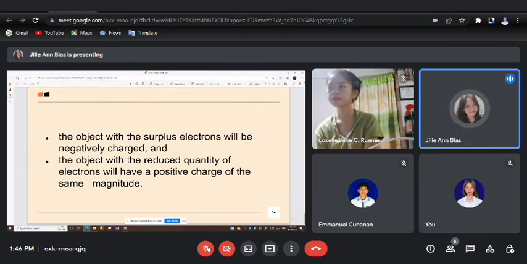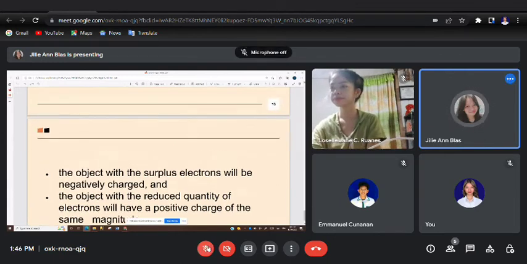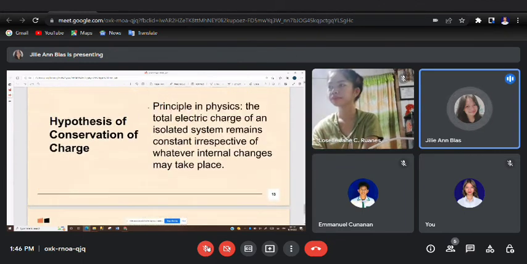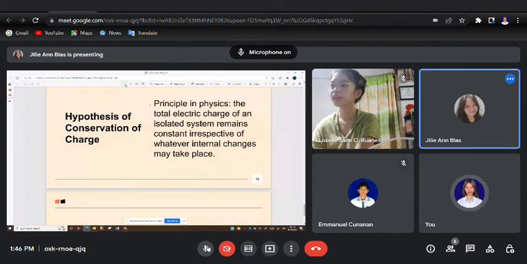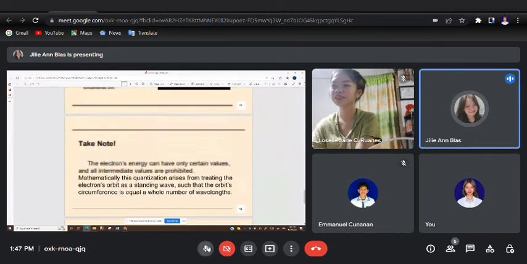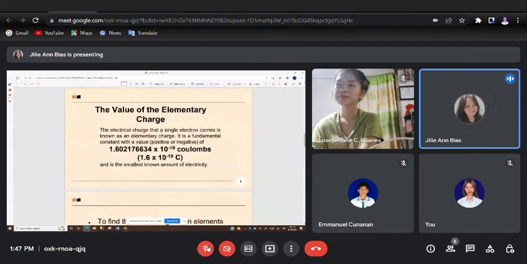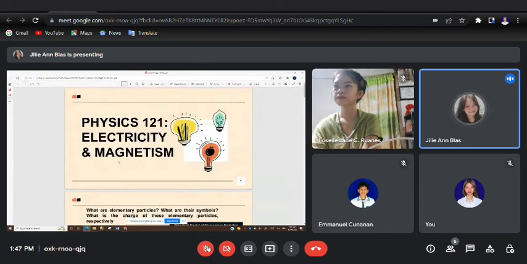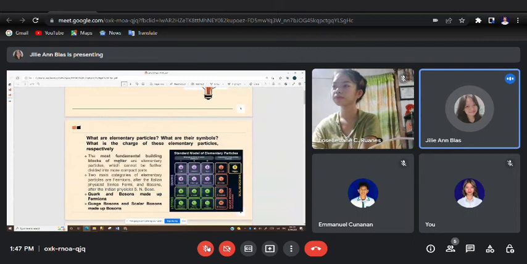And okay, that's it for our discussion. But before we really end this, are there any additional information or additional ideas about this hypothesis of the conservation of charge? None so far. Okay, we'll take that as a positive response, which means that we kind of took enough grasp of everything that has been discussed. But before we end this discussion, I would like to provide a brief recap of everything that has been discussed.